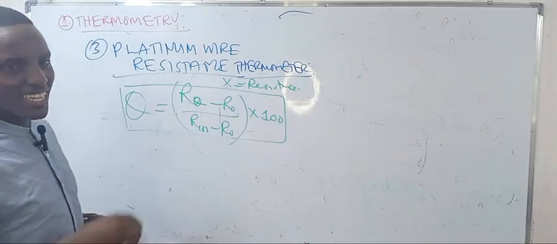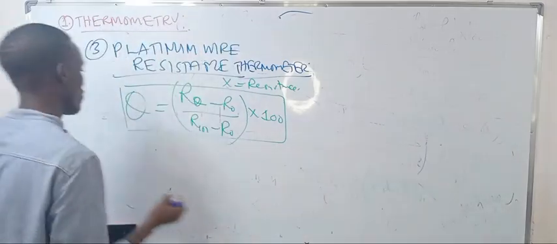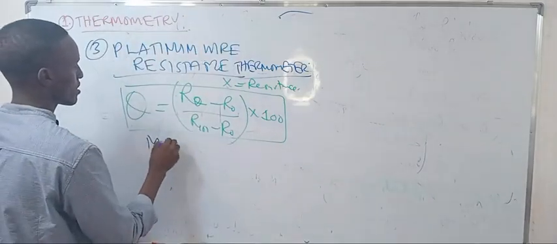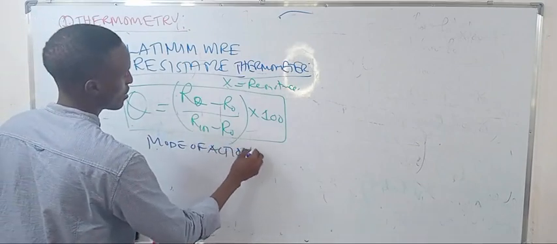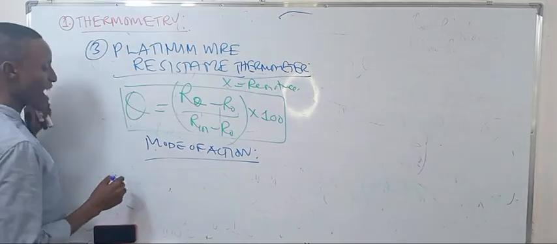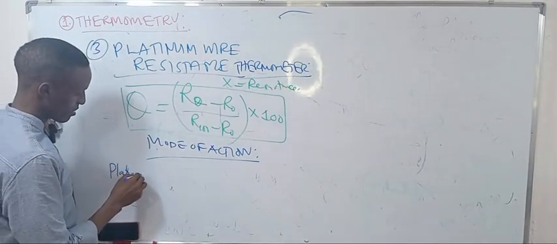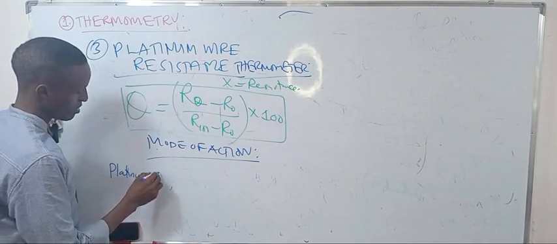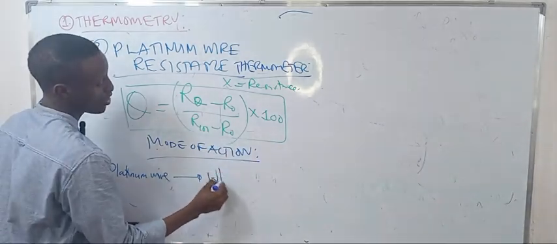As for the mode of action, we just take the platinum wire and set it into the Wheatstone bridge.